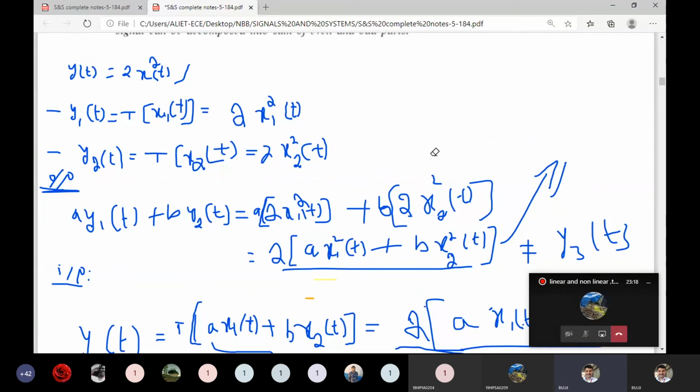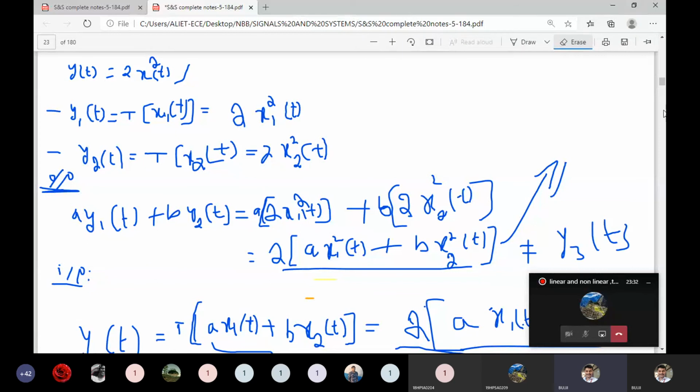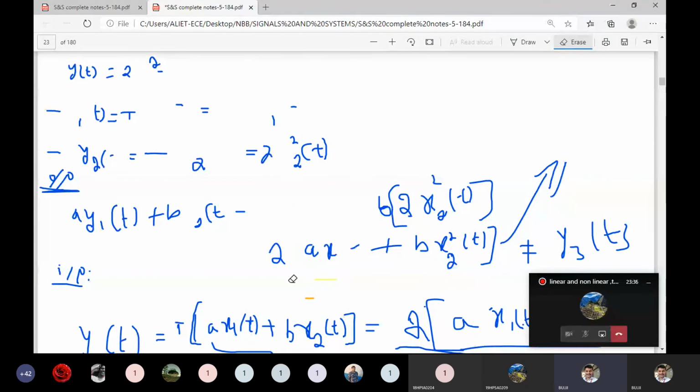Okay, with this, linear is already completed with 3 or 4 models. We will see the next type, that is whether the system is time variant or time invariant. To find whether it is time variant or time invariant, consider a system with input x of t and output y of t. That is the basic thing.